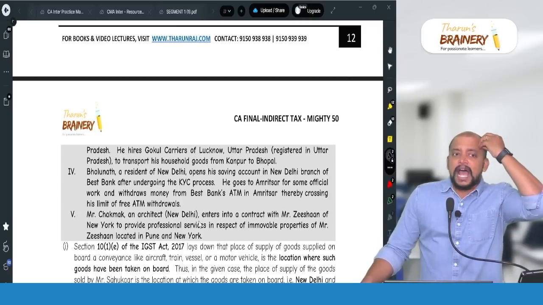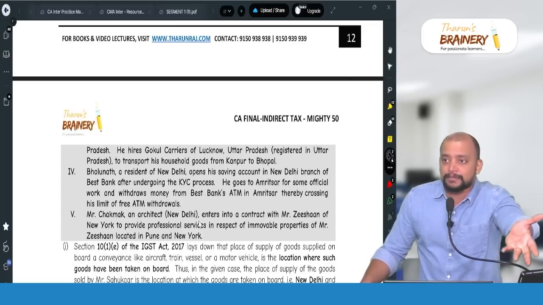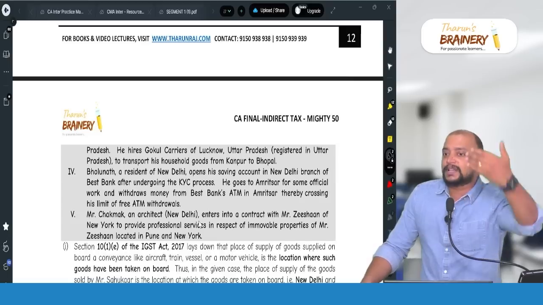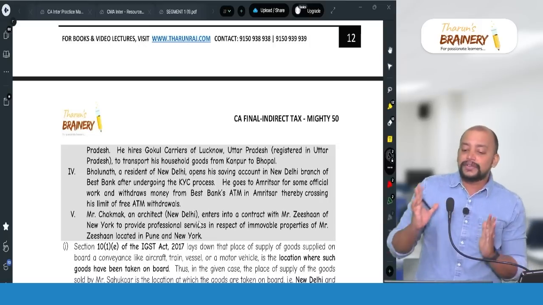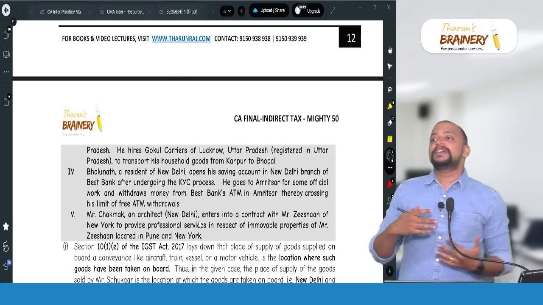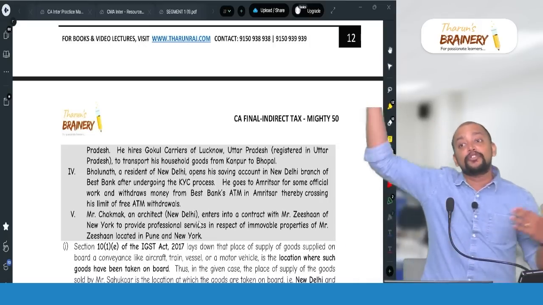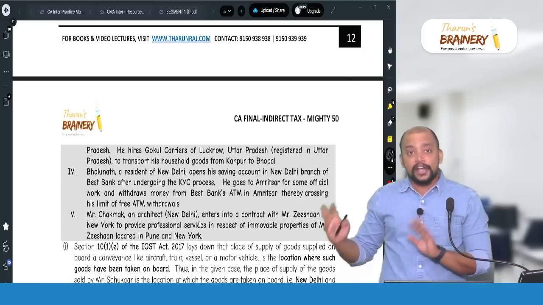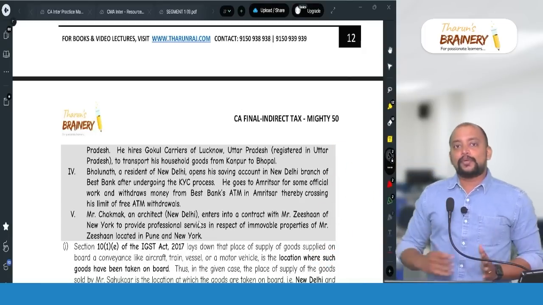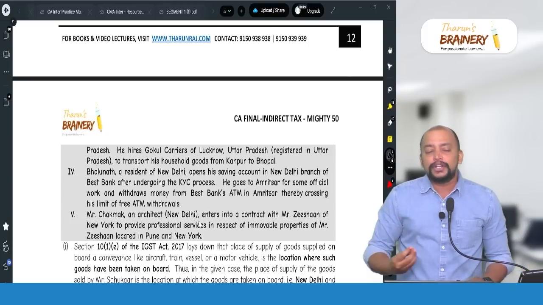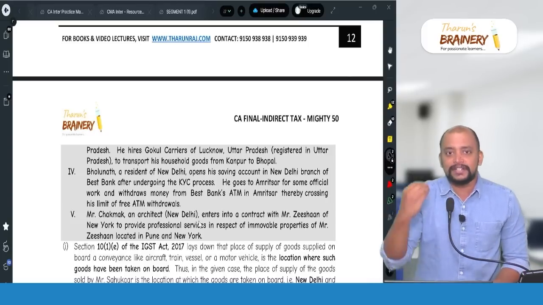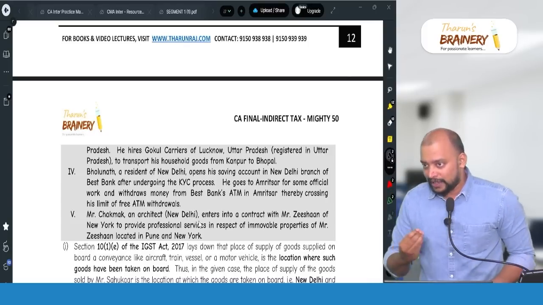We will never apply our mind there, and we cannot apply our mind as to why this is the place of supply. Due to that reason we will forget, and I request you to please revise as many times as you can before exams, not on the day of the exam, but up to the exam. Whatever time you have till you go for the exam, whenever you feel you have 1 hour or 2 hours, do that.